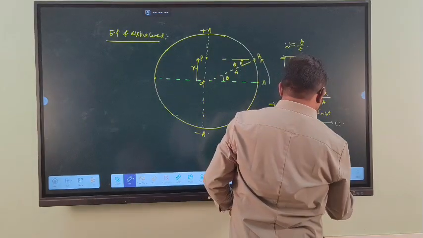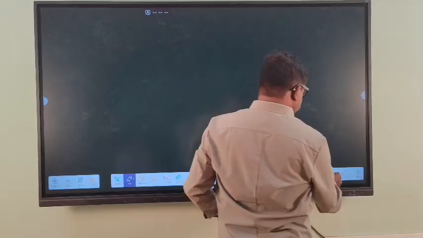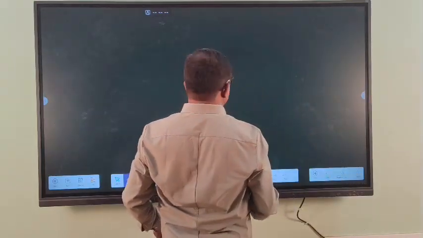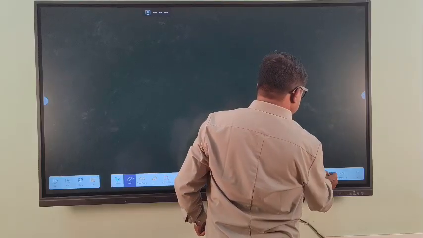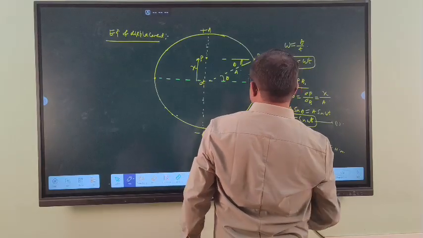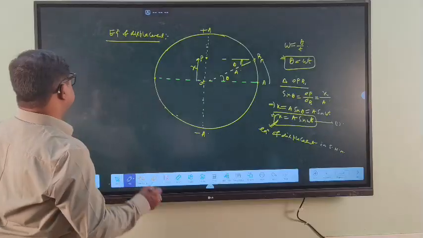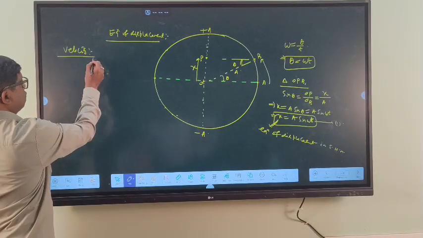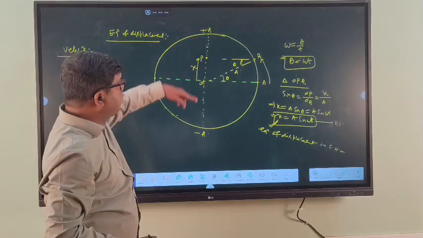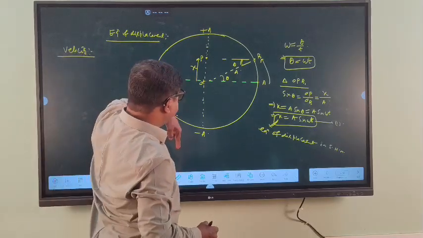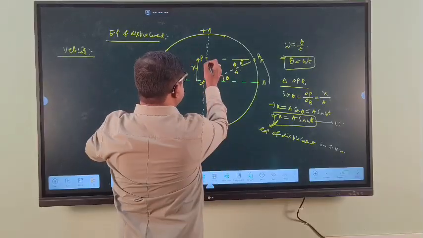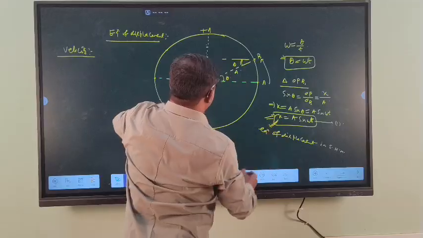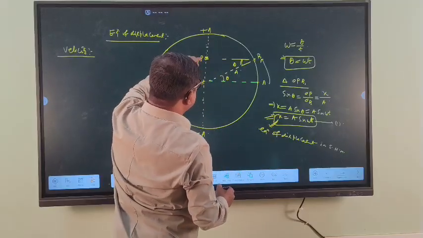Next, velocity. When the particle is moving on the diameter of the circle of reference, this is the position of the projection of the particle at a distance x. What is the velocity at this point P?